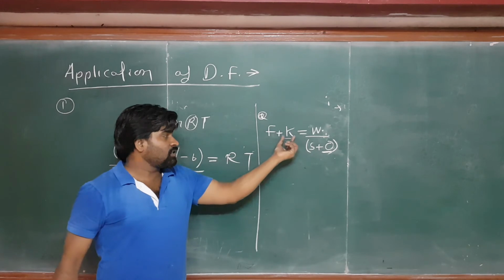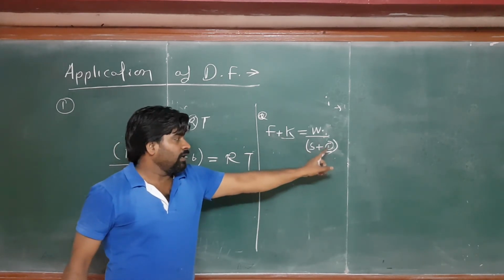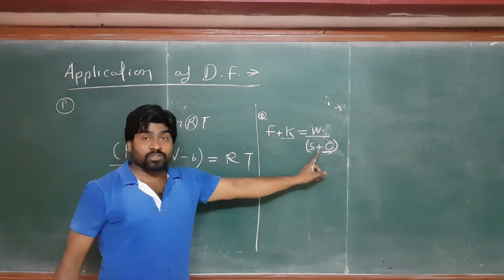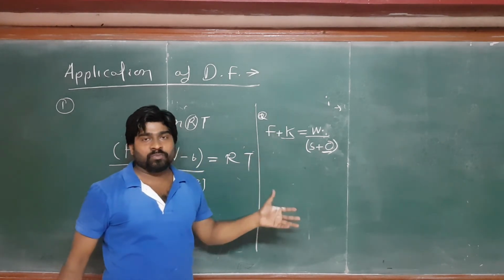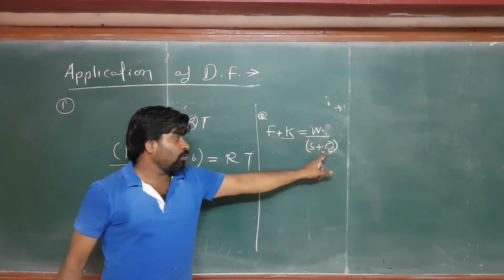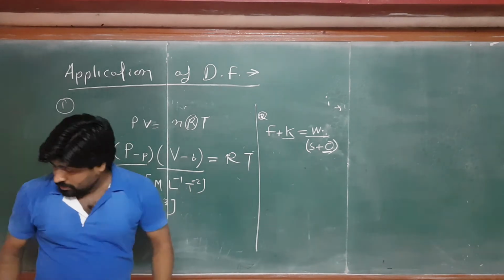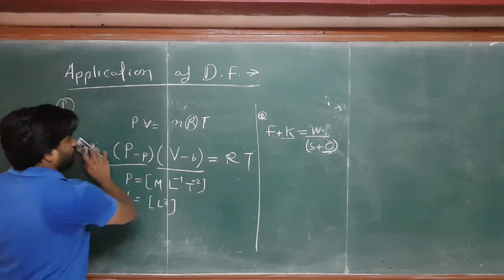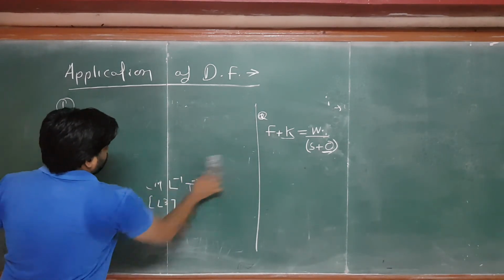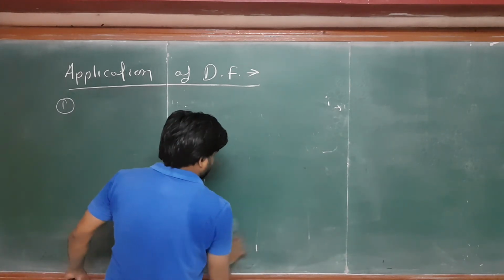So if this quantity is adding with the F, K always is force, and if the O is adding with the displacement, then O is our displacement, right? So the dimension formula of the K is equal to the force, and the dimension formula of the O is equal to the displacement. So it is very simple. Let's come to the conversion of units from one system to another system.